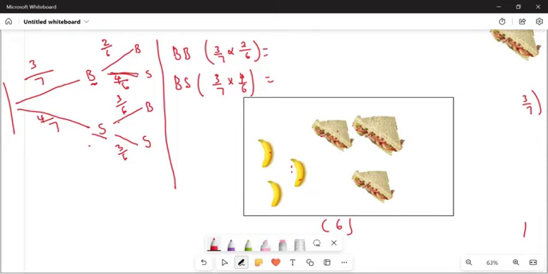And then the probability that I would get a sandwich first and then a banana is going to be given by 4 all over 7 again, multiplied by 3 all over what? All over 6. And then you get an answer. The probability that I will have a sandwich and a sandwich is going to be 4 all over 7 multiplied by 3 all over what?